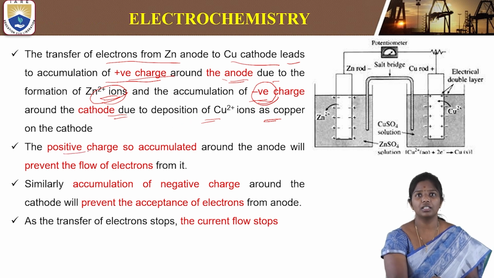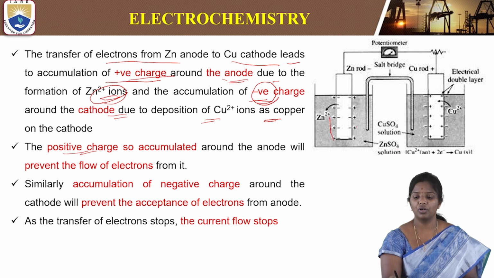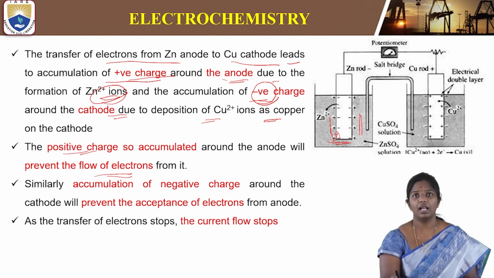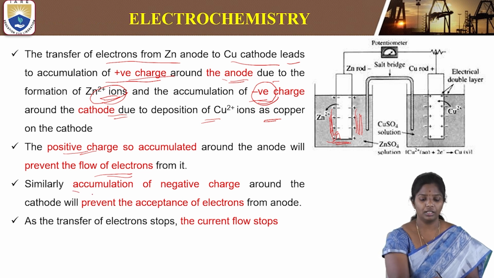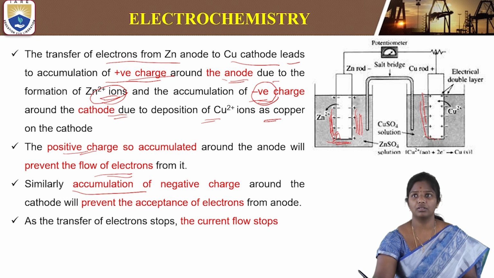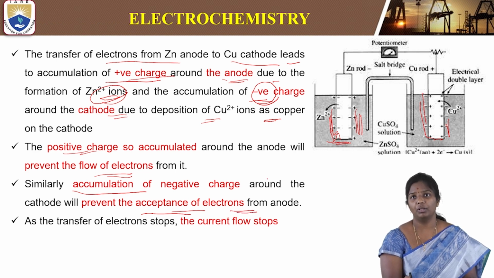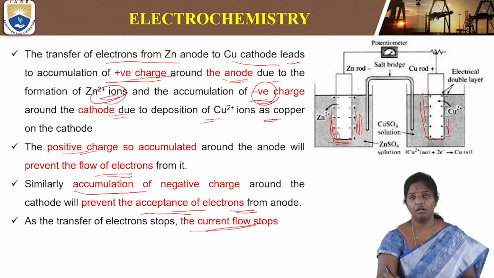The positive charge accumulated here will prevent the flow of electrons. The generated electrons cannot flow due to the presence of accumulated positive ions. Similarly, accumulation of negative ions here will avoid the acceptance of electrons from the anode, and therefore the current will slow down and stop. There is no flow of electrons through the circuit, and therefore the current stops.